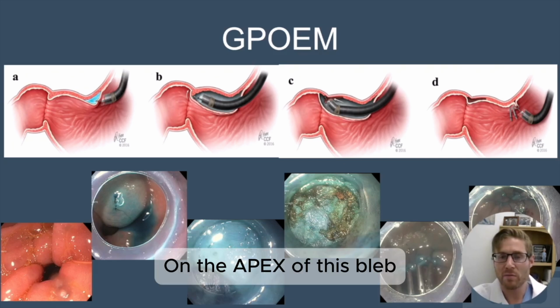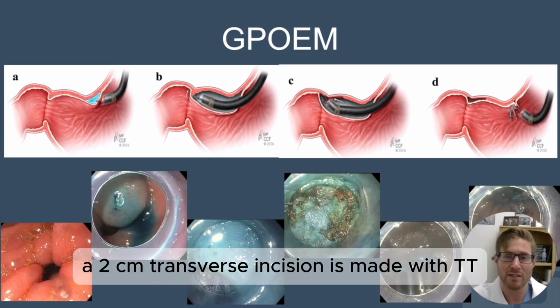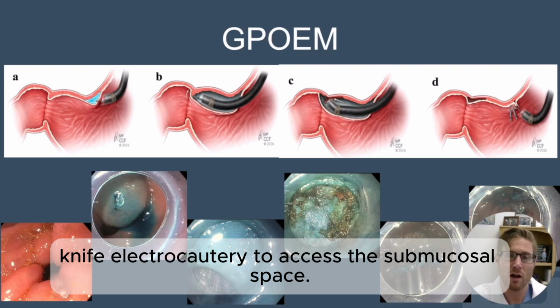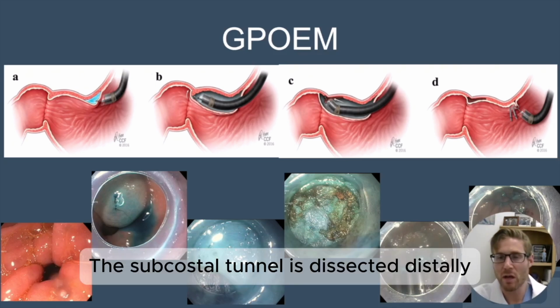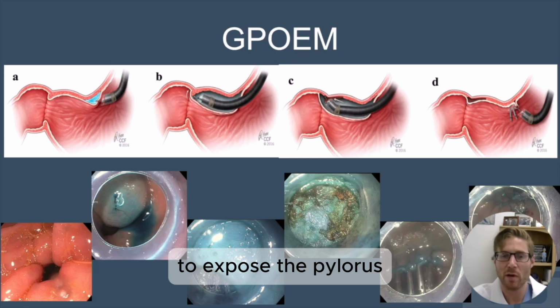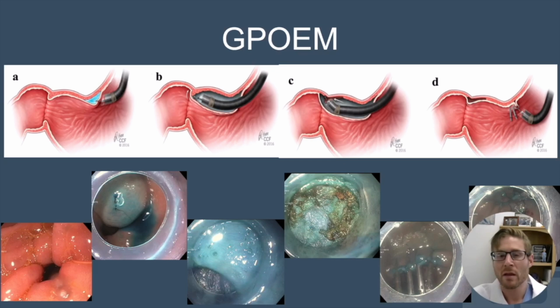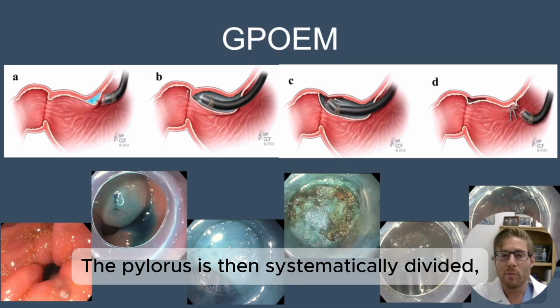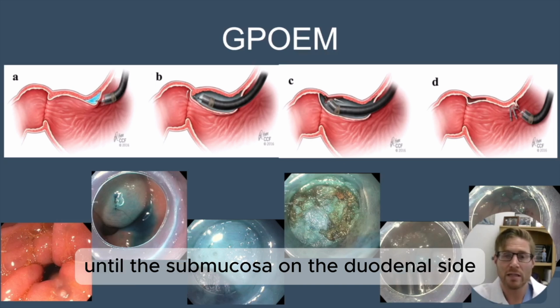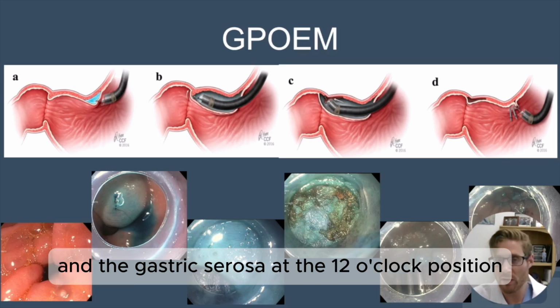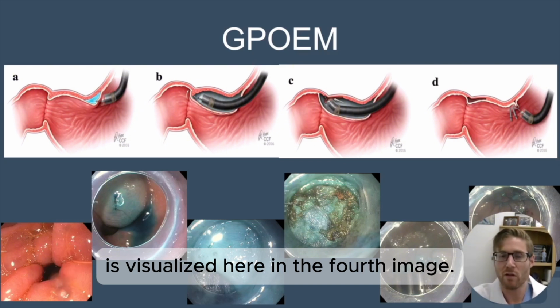On the apex of this bleb, a 2 centimeter transverse incision is made with TT knife electrocautery to access the submucosal space. The submucosal tunnel is dissected distally to expose the pylorus, depicted here in the bottom third image. The pylorus is then systematically divided, effectively breaking the ring, until the submucosa on the duodenal side and the gastric serosa at the 12 o'clock position is visualized, here in the fourth image.